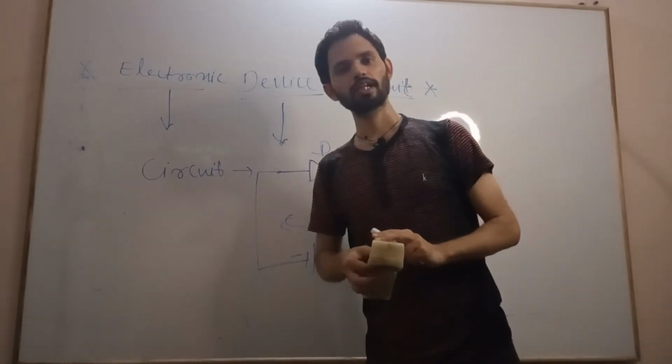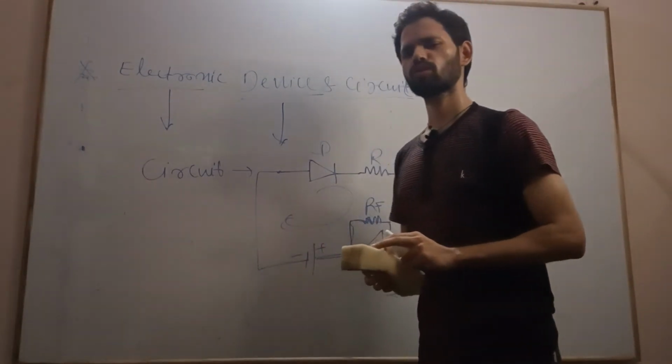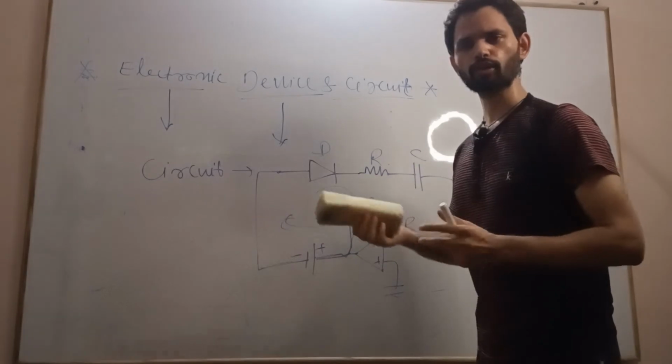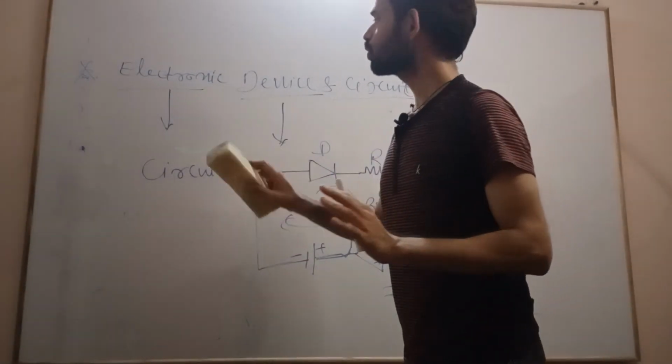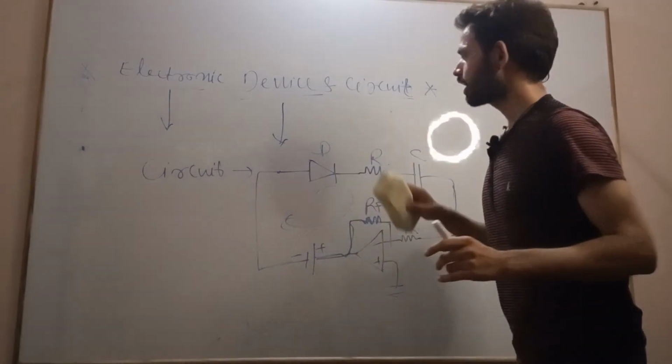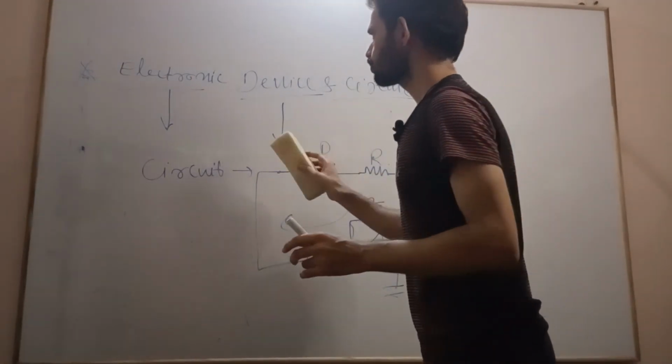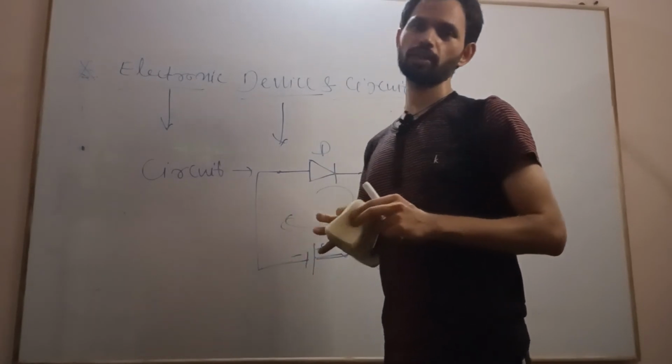All these are electronic devices, and there are a lot of examples. So this is all about the introduction to electronic device and circuit, and next time we will come with the topic of semiconductor.